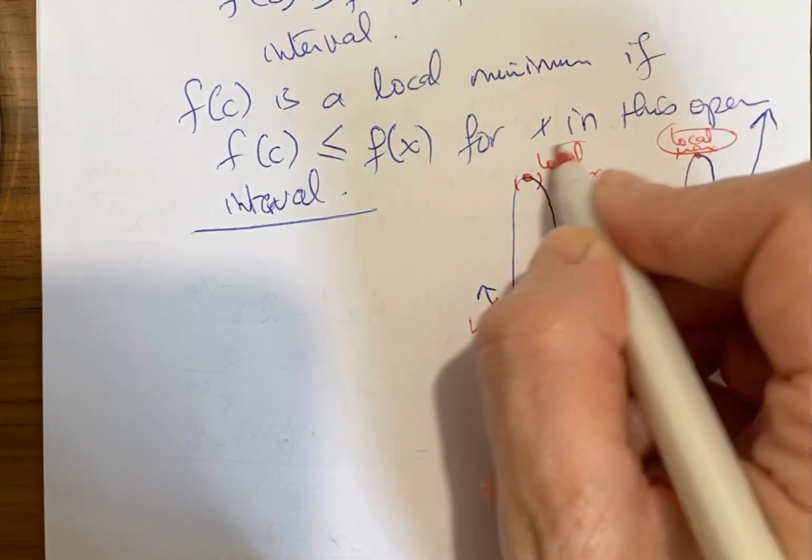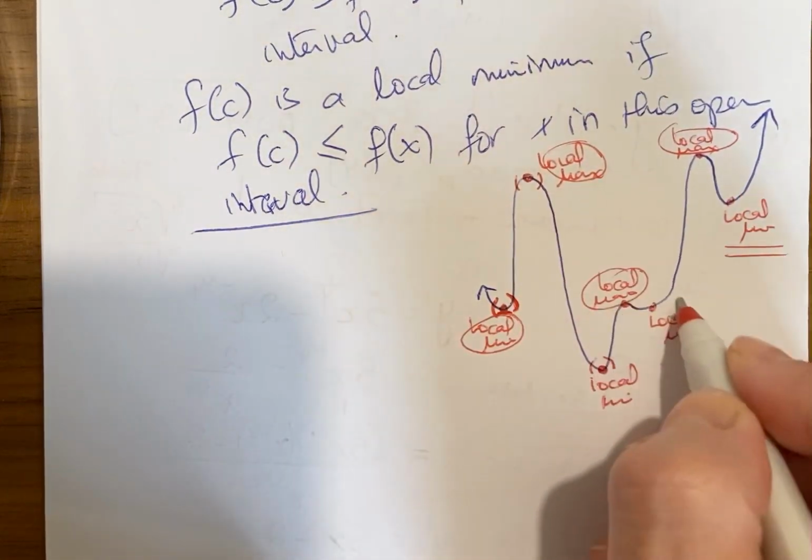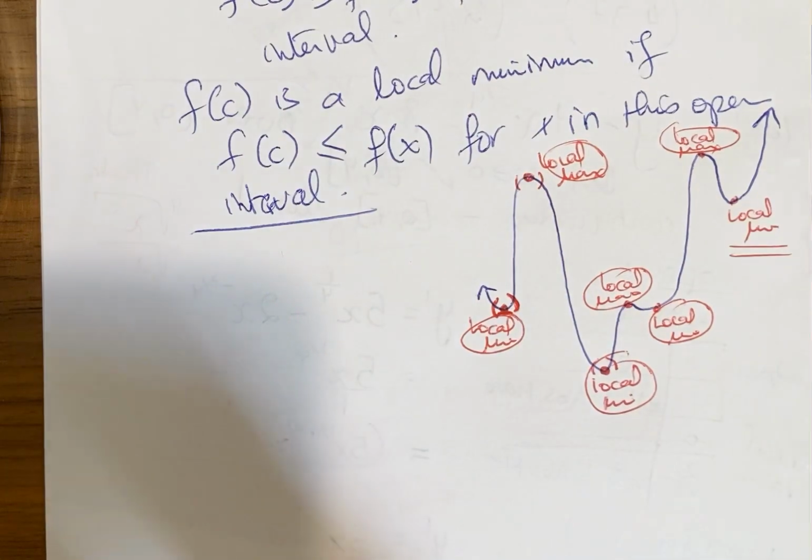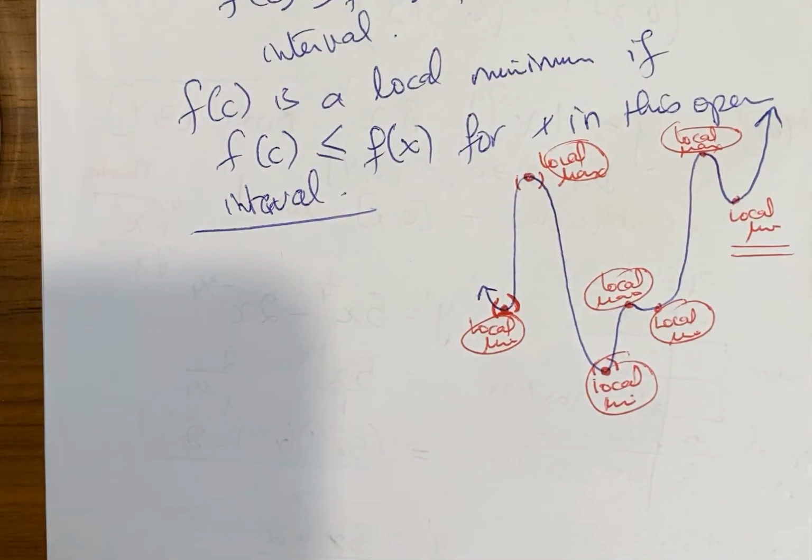Local, only in a small open interval around them are they required to be minimum and maximum. See here, I'm zooming in as if I'm looking at the function, not globally. I'm not looking at it as one piece far away. Instead, I'm looking at it in a sense that I'm zooming into bits and pieces.